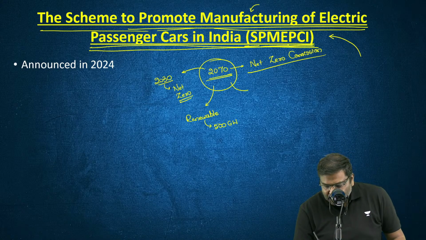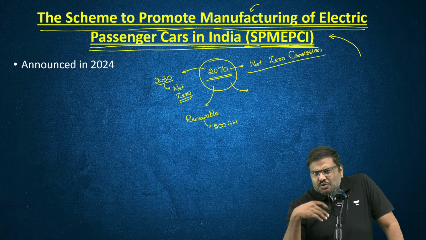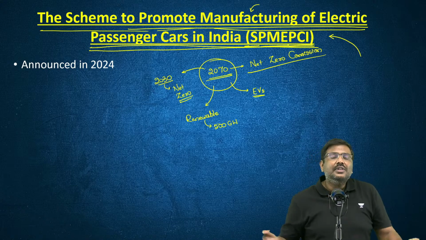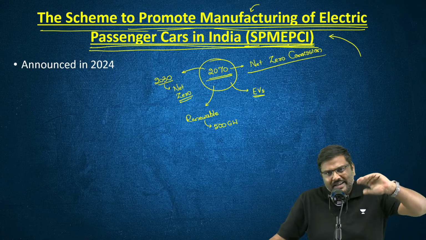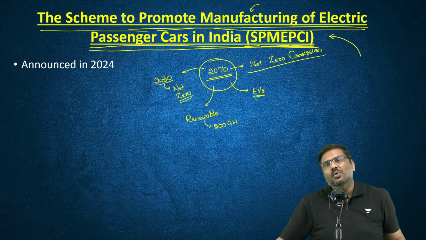And in terms of fuel consumption, the Government wants to promote production and consumption of electric vehicles so that fossil fuel consumption such as petrol and diesel in India will go down, and emissions automatically will go down.